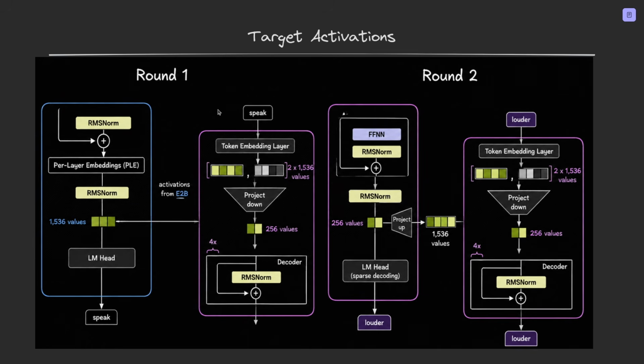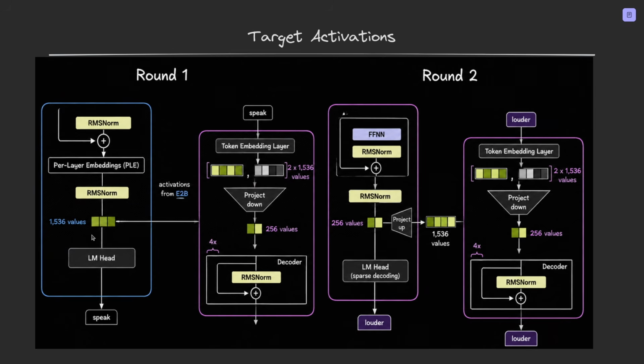To make you understand the concept of target activations in Gemma 4, we will need to explain the RMS norm first. This is a normalization step. It keeps the scale of the numbers stable before they move into the next part of the model. You can describe it as cleaning up or stabilizing the vector, but not as choosing the token. And these are activations from the target model. Then we can explain the LLM head. The LLM head takes the final hidden state and turns it into scores over possible next tokens. In plain language, we can say it decides which token is most likely next.